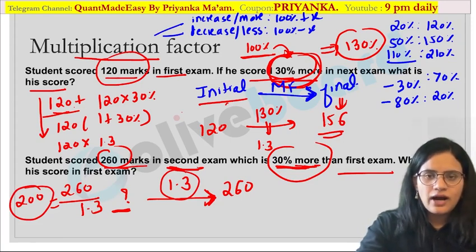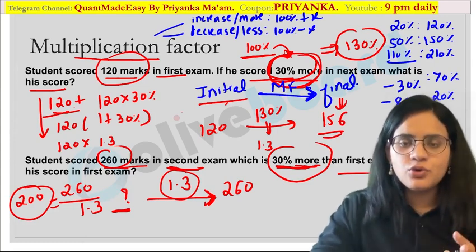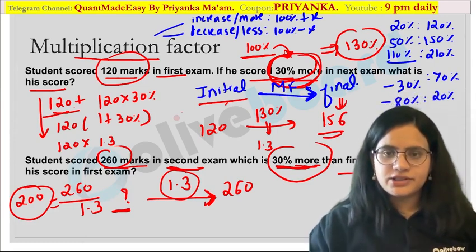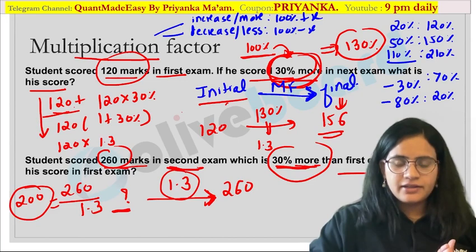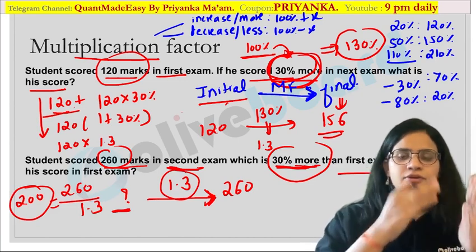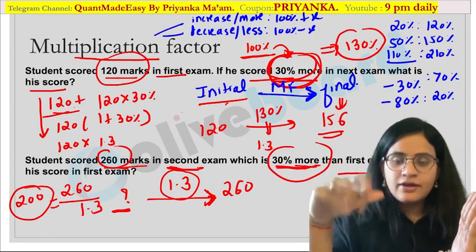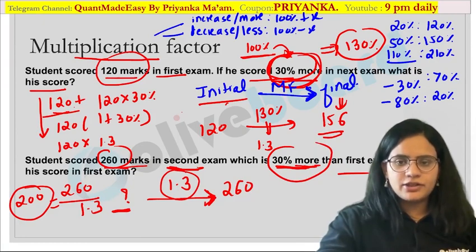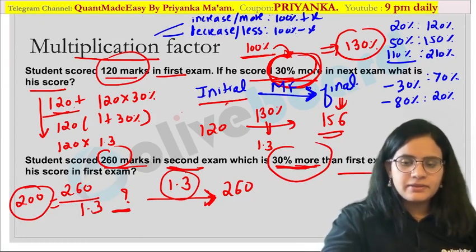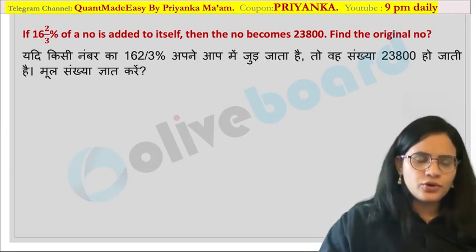So this is how you have to calculate the value of the multiplication factor, and this is how you have to relate it in your particular question. I hope the concept is clear now. The first important concept is how to calculate the multiplication factor, and the second important point is that when you are given the initial value and you are going forward, you have to multiply. When you are going backward, you have to divide by that multiplication factor. I hope the concept is clear. Now let us move on to a few questions so that it will become more clear to you.